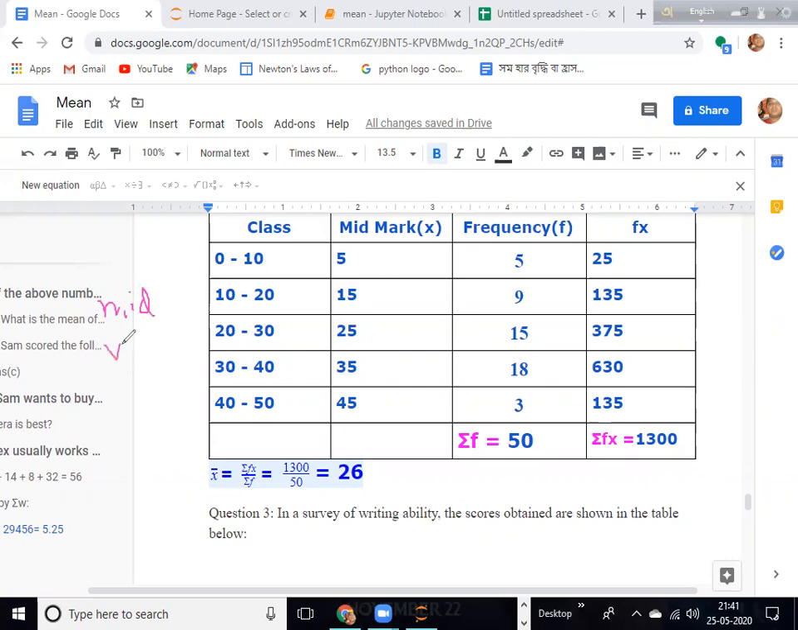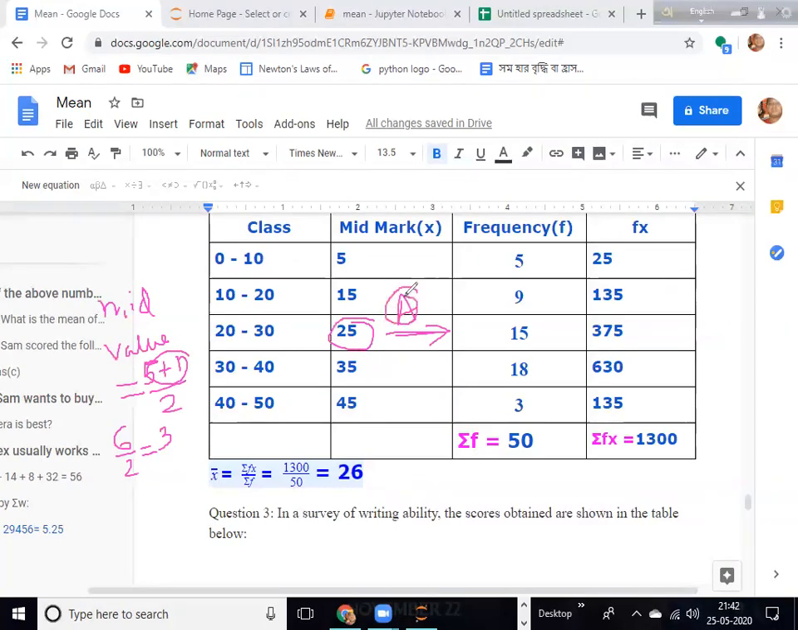So the mid value will be the number of entries, which is 5, plus 1, divided by 2. So 5 plus 1 is 6, and 6 divided by 2 is 3. So the third entry is the mid value. The mid value means 25. That's why we take 25 as our assumed mean.